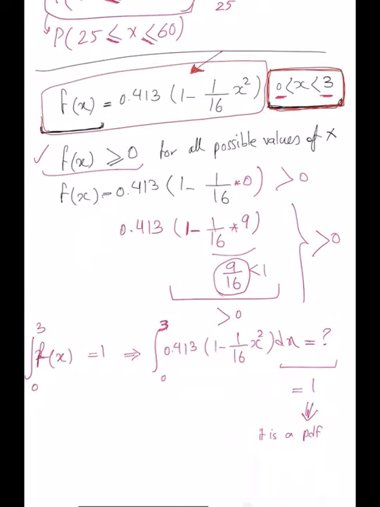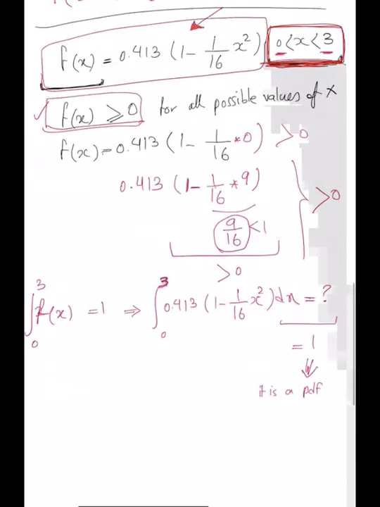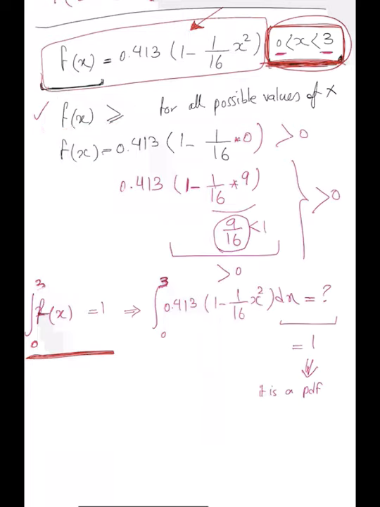If you want to know this is a valid probability density function, check if it is greater than or equal to 0 for all values in this range. Also, check if the integral of this function equals 1 across all possible values of x, and possible values of the random variable here are just between 0 to 3. When we check for greater than 0, we check for the function itself, not for the integration. Exactly, check the function itself.